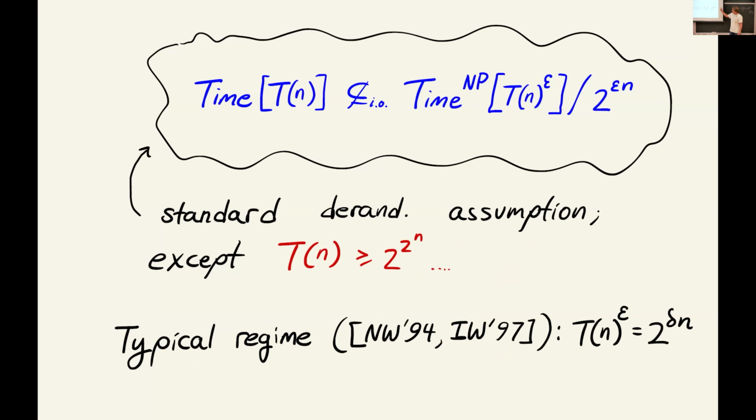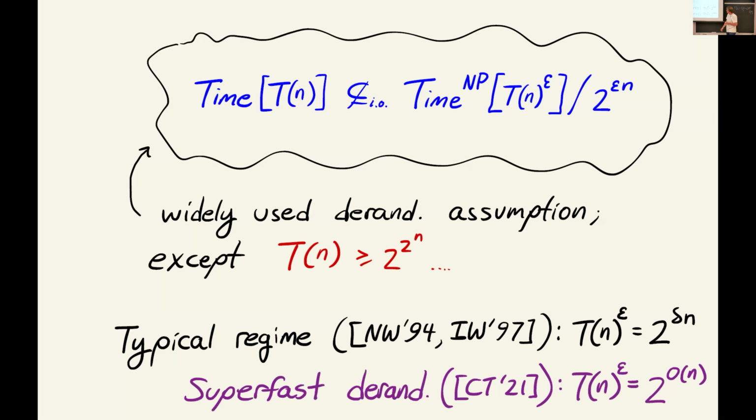The typical regime of the Impagliazzo-Wigderson theorem, the typical derandomization regime, is that the t of n to the epsilon term, which is the runtime of the algorithms that we need hardness against, is something like 2 to some small constant times n. So that's the comparison we're making. We need to be exponentially larger at least than that.